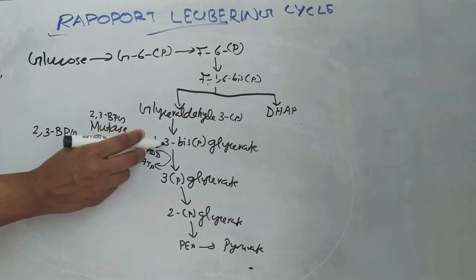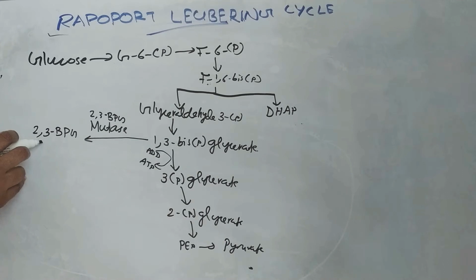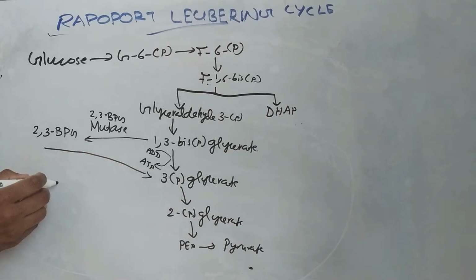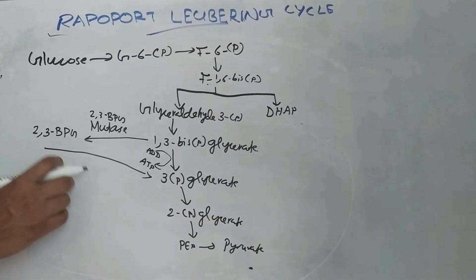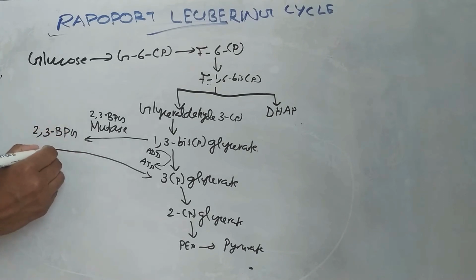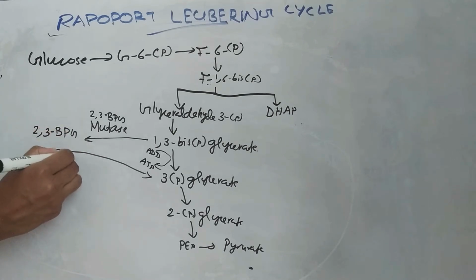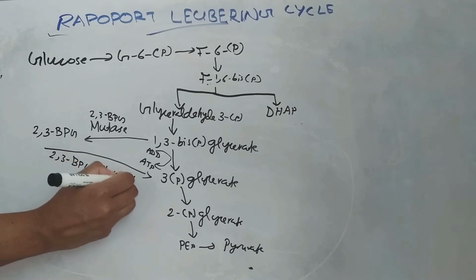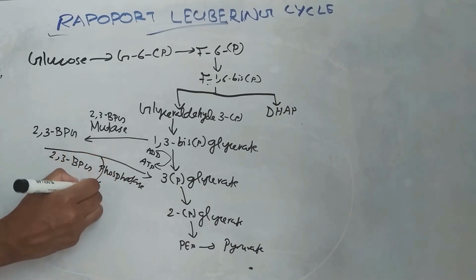But in this cycle 1,3-bisphosphoglycerate is converted to 2,3-bisphosphoglycerate. Then this 2,3-bisphosphoglycerate is converted to 3-phosphoglycerate. This is by the enzyme 2,3-bisphosphoglycerate phosphatase.